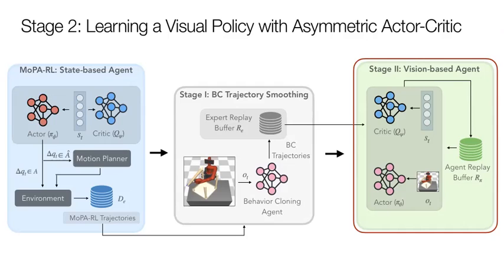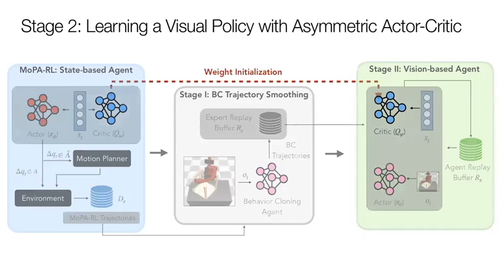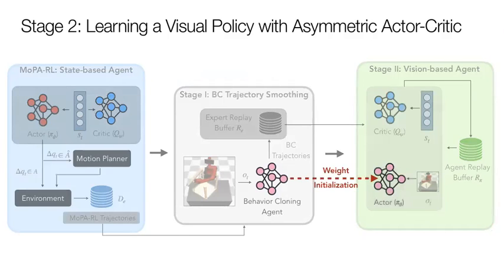Since the agent now has to learn from pixels, meaningful initializations can significantly improve the sample efficiency. Therefore, we leverage the prior experience collected by our state-based agent and initialize the critic weights with a MOPA-RL critic, and utilize the BC agent learned during trajectory smoothing to initialize the weights of the actor.